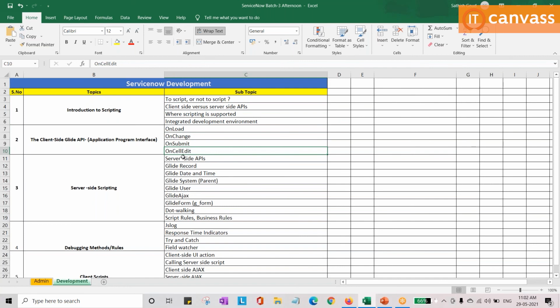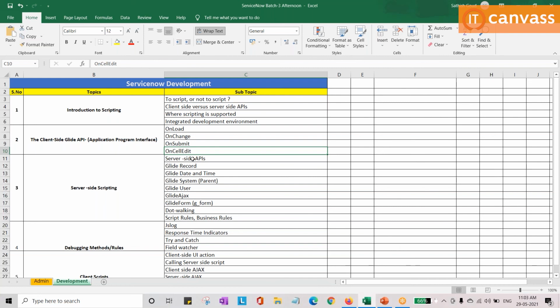For doing all this, we are going to design a custom application. If you have any idea, just give me. If not, we will come up with an idea. I will create that application. I will create tables. I will create onChange, server side scripting and all that related to that particular application. Okay, if anything needs to be discussed out of the box, we will go to incident management, which is already an out of the box one. We will discuss the already existing scripts which are written by ServiceNow.